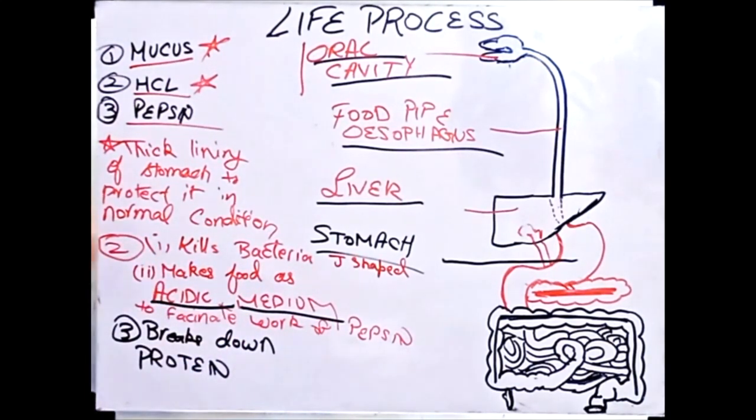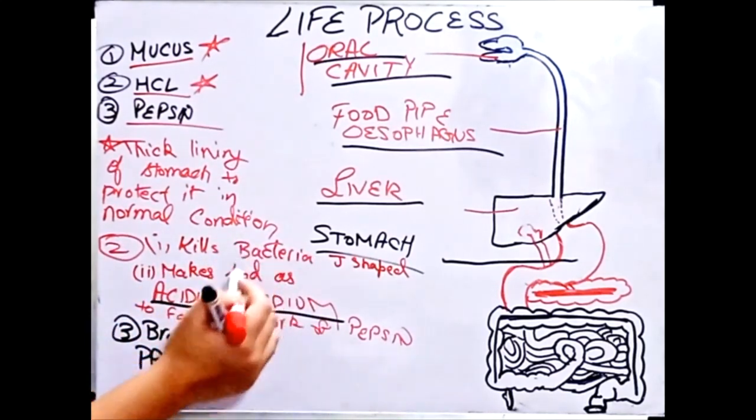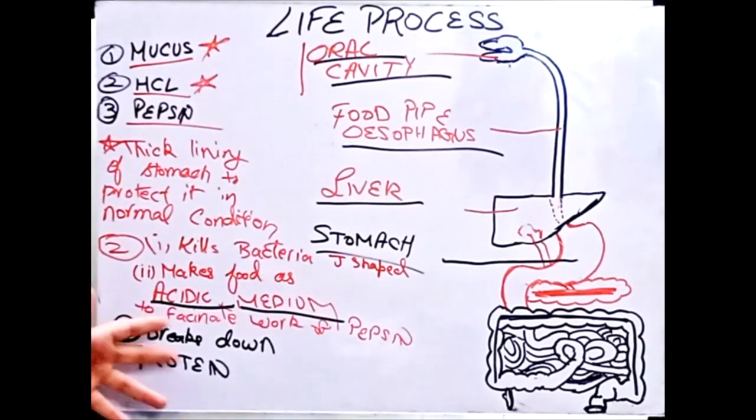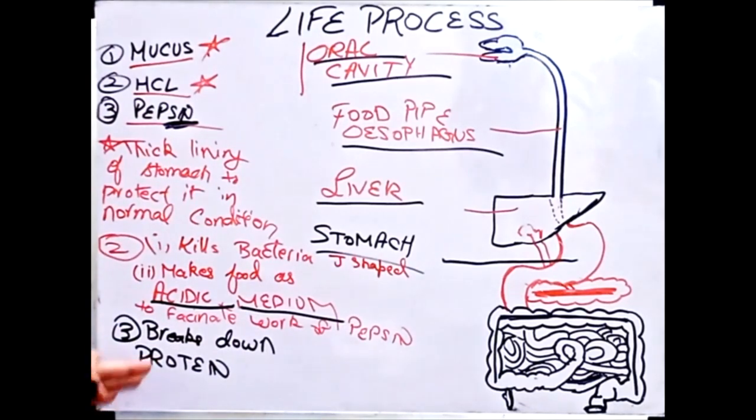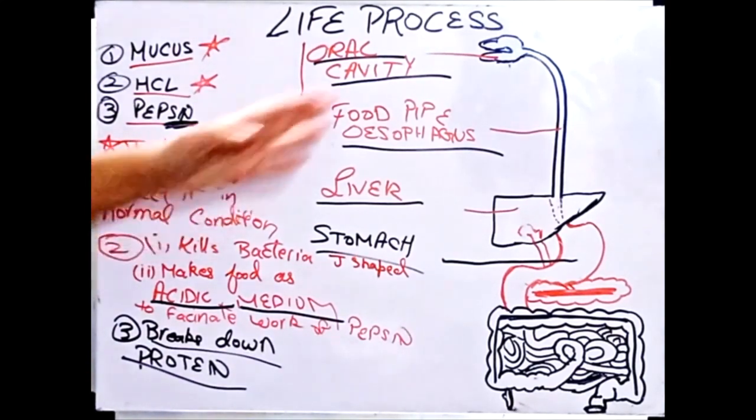So that's why हम कहते हैं that HCl makes food an acidic medium to facilitate work of pepsin. Facilitate यानी इसको help करे, pepsin को start करने में. Now it breaks down protein. And always remember, any enzyme ending with the term syn, generally its basic work is to break down protein. ठीक है? So this is all about stomach.